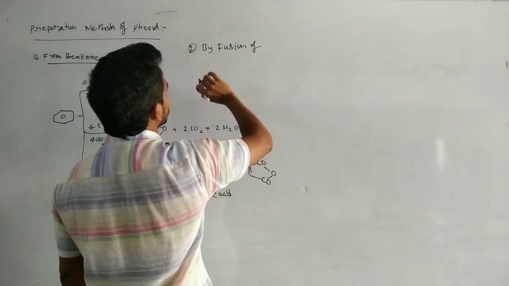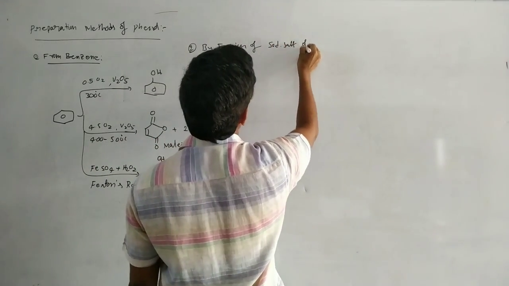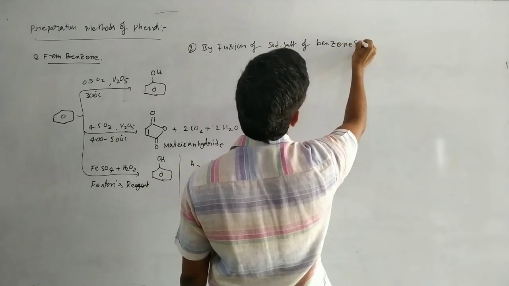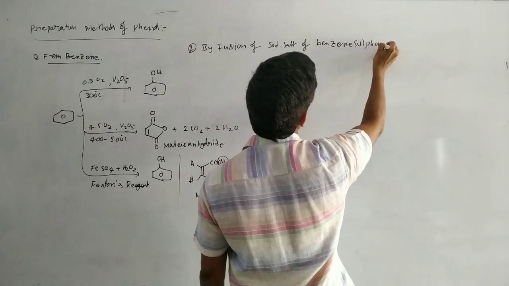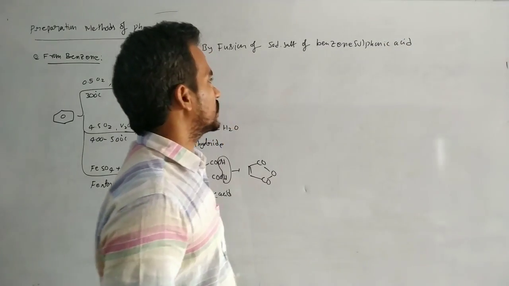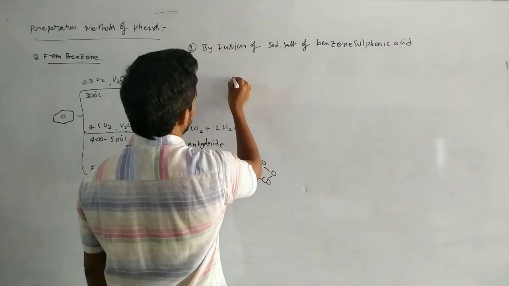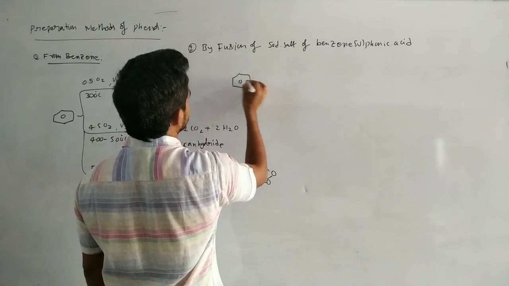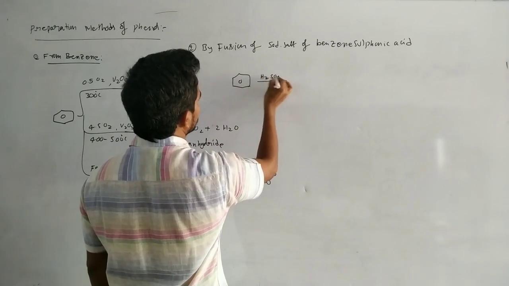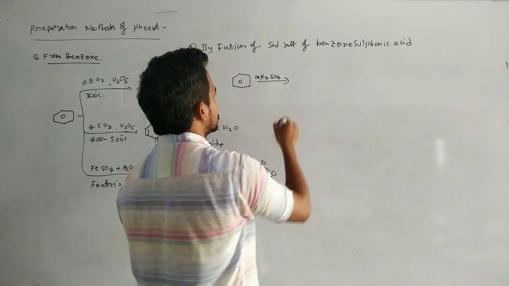Okay, by fusion of sodium salt of benzene sulfonic acid. A fusion of sodium salt of benzene sulfonic acid. So actually here, the benzene sulfonic acid, or suppose this one I'm treating with H2SO4. Here concentrated H2SO4, sulfonation takes place.